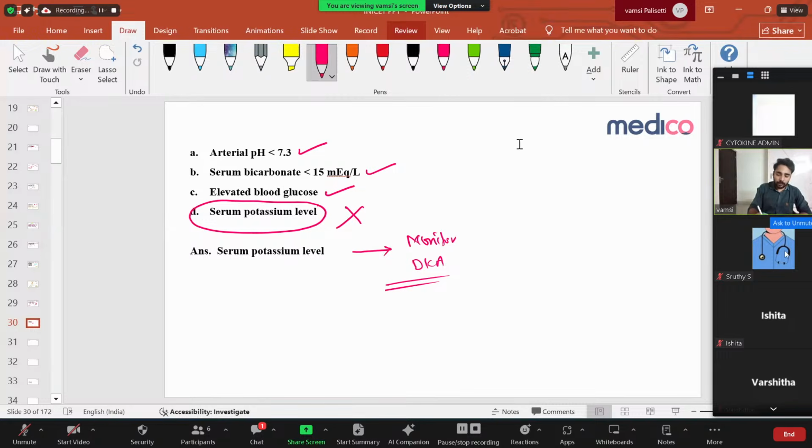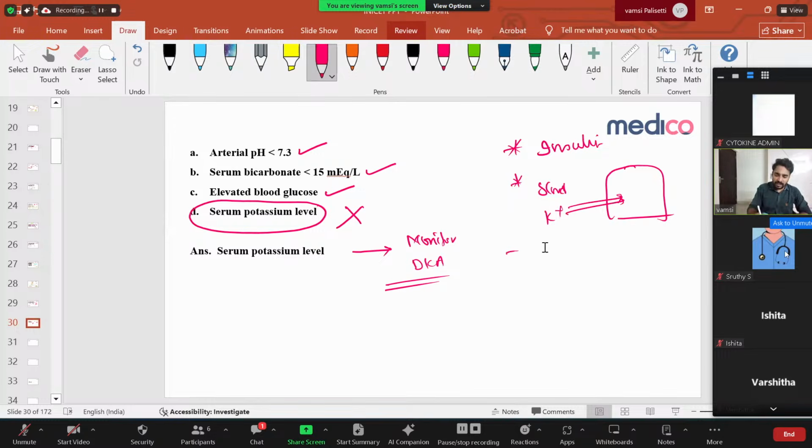Why potassium? Because when you're treating diabetic ketoacidosis, you are giving insulin, right? So what is this insulin doing? This insulin helps to decrease blood glucose levels. Apart from this, insulin always tries to pull the potassium from the blood into the cell. So from the blood, it enters the cell because of the insulin.